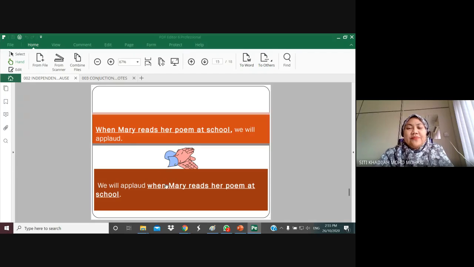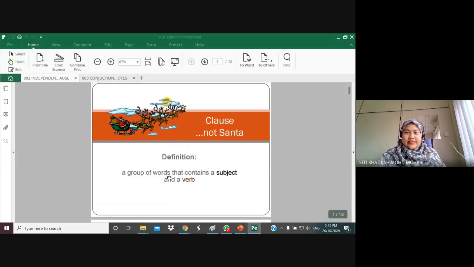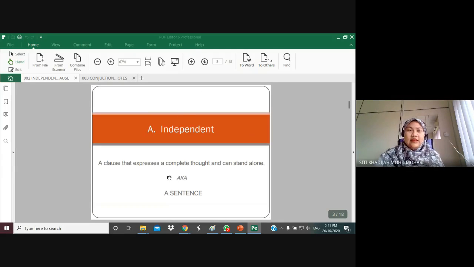Tapi bila saya cakap when Mary reads her poem at school, without the first clause at the very beginning, full stop. It does not make sense. Tak masuk akal. So kita perlukan sesuatu di depan untuk memastikan ayat ini masuk akal. Meaning that this is the dependent clause. Okay, so we are done for this.